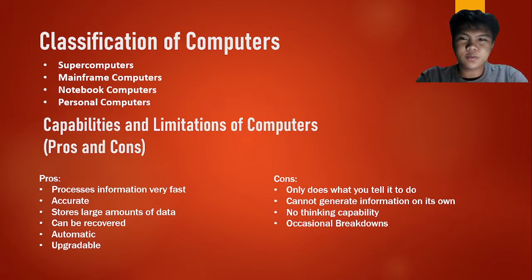Capabilities and limitations of computers, or the pros and cons of computers. The capabilities are: computers can process information very fast, are very accurate, store large amounts of data, data can be recovered, they are automatic, and they are also upgradable. The cons or the limitations of computers are: it can only do what you tell it to do, it cannot generate information on its own, it has no thinking capabilities, and also it may break down occasionally.